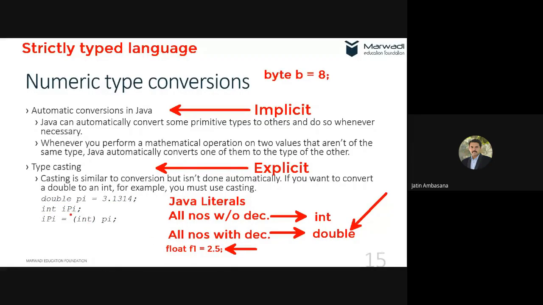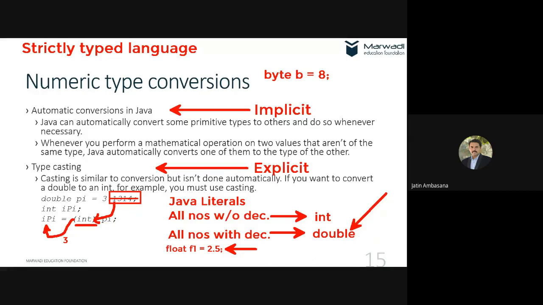So you have to do the typecasting: you put the data type int in front of it in brackets. This value gets converted into an int and then transferred to the variable. What gets transferred is the value 3, because whatever is after the decimal point gets truncated.